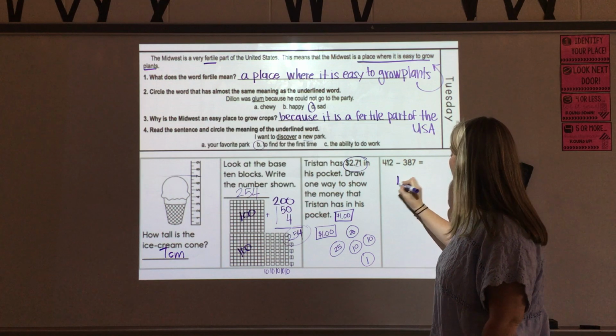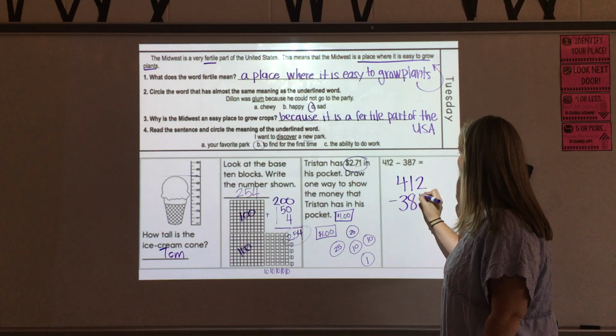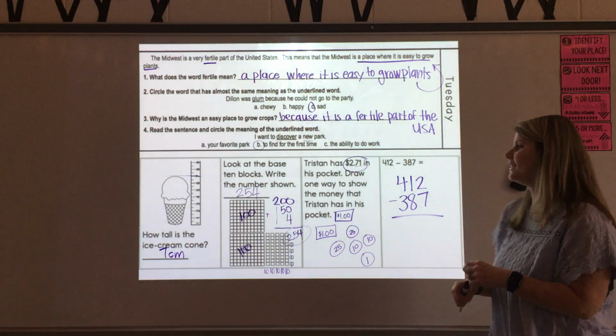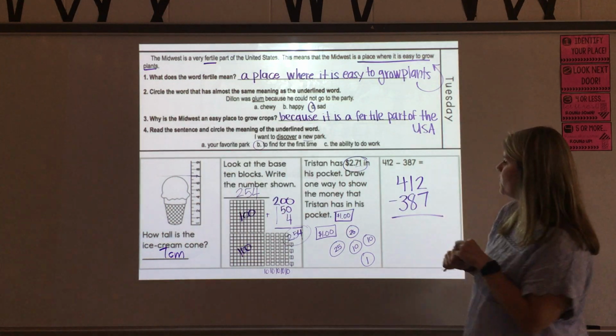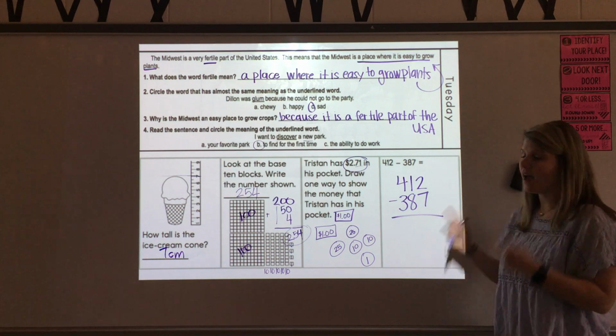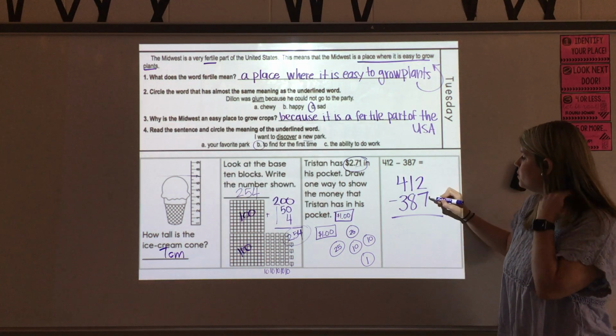All right, now know what's coming. Stacking and solving. Uh-oh. Now, yesterday they made the subtractions super easy, and today they're testing you to make sure you remember these rules for regrouping and subtracting. So remember, we always, always, always start with our 1s, which this is our 1s place here. And I've got 2 minus 7.